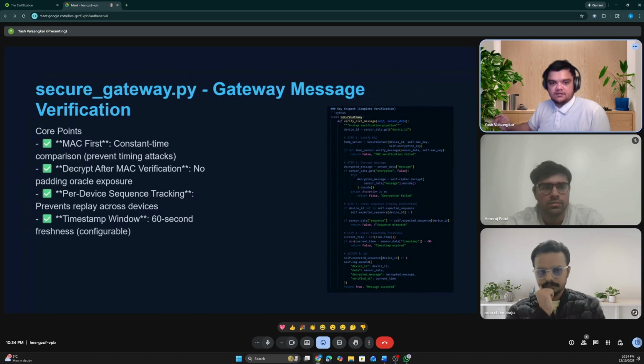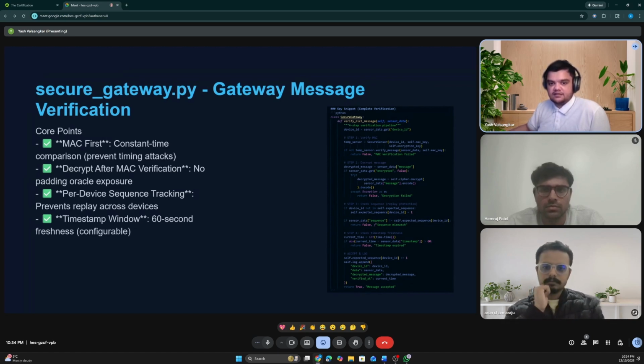This is the secure gateway. The gateway is the verification point. The order is MAC first. Before decrypting, we verify the HMAC with constant time comparison. This prevents timing attacks where an attacker modifies the MAC and measures how long verification takes. Decrypt after MAC verification, which means only if the MAC is valid do we proceed with the decryption. This prevents padding oracle attacks, as I said before.